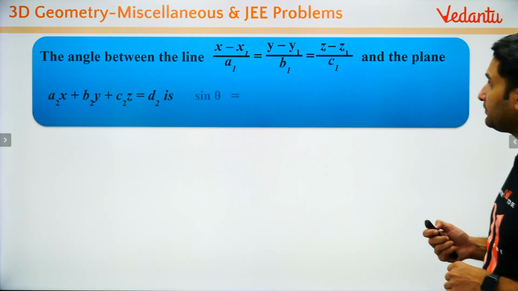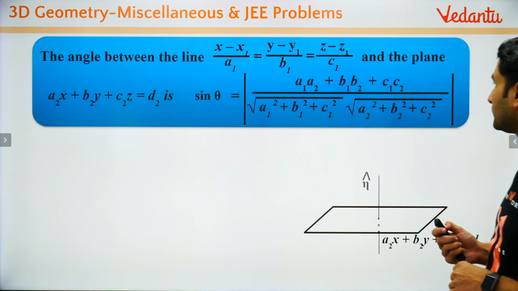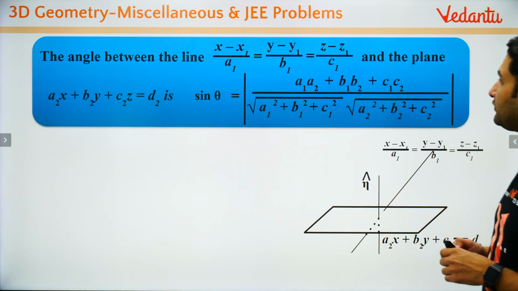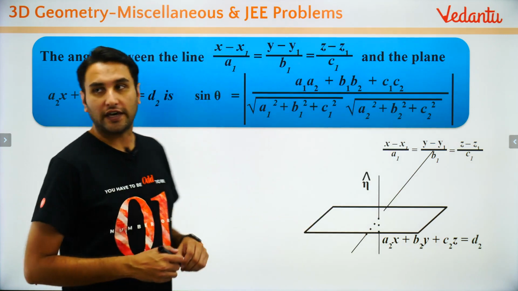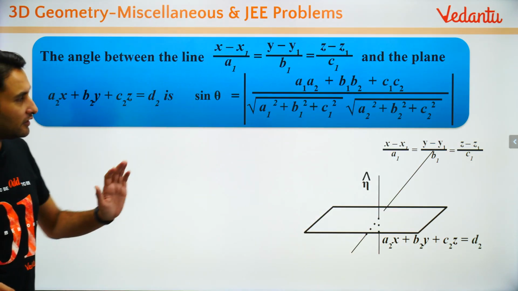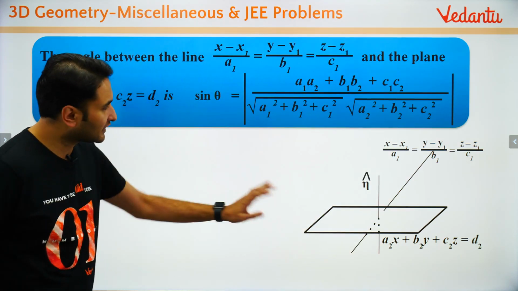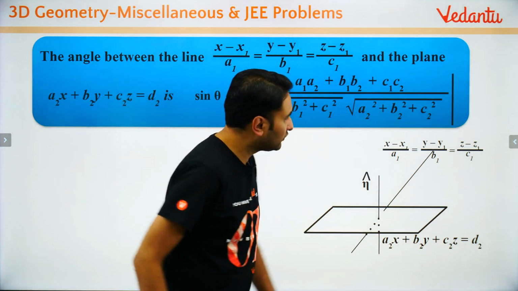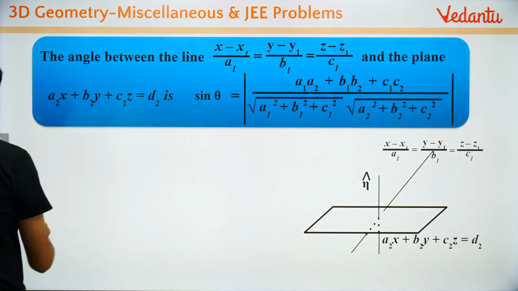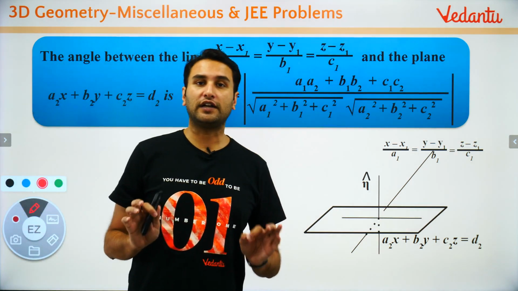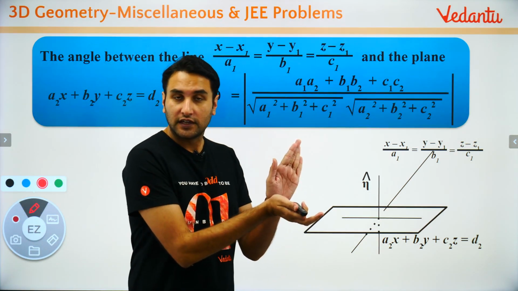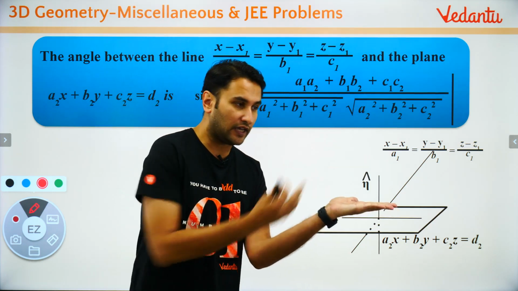Now let's do angle between a line and a plane. Let's try to understand the concept of angle between a line and a plane. Very simple बच्चों, ध्यान से सुनना. What is given to you? A plane is given to you. Let me explain this to you. देखो, what did we learn till now? We learned angle between two planes. Now angle between one plane and one line.